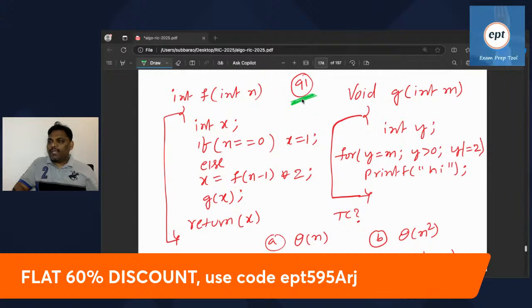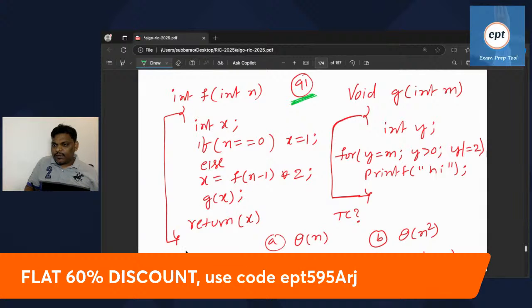This program is given. What is the time complexity they are asking? Right? Let's start the answer one by one. If you observe clearly in this problem, start from the f function. So let me write here.